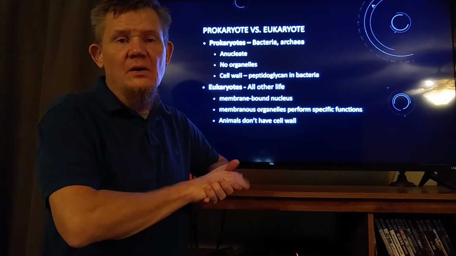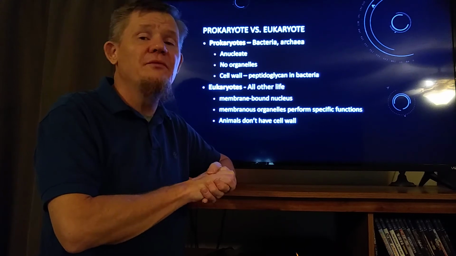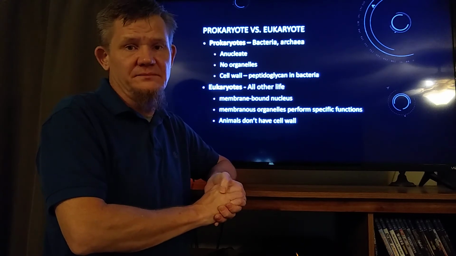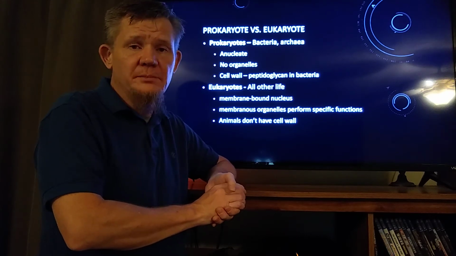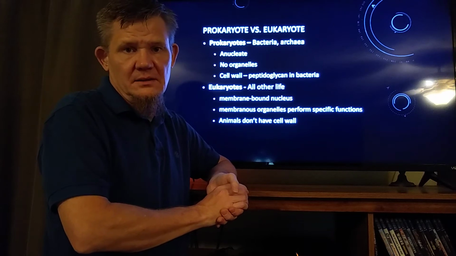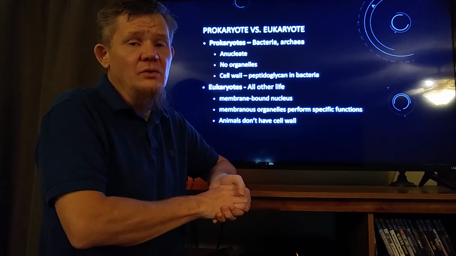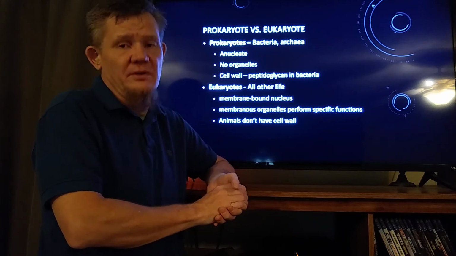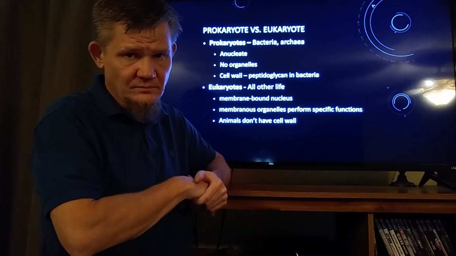Eukaryotes have organelles, tiny little structures inside of them that do a job for the cell that nothing else does. The nucleus, it holds the DNA. The mitochondria is the powerhouse of the cell. The chloroplast, it photosynthesizes. The rough ER, it makes proteins. The Golgi apparatus, it finishes proteins. Each of these organelles has different jobs that nothing else does.